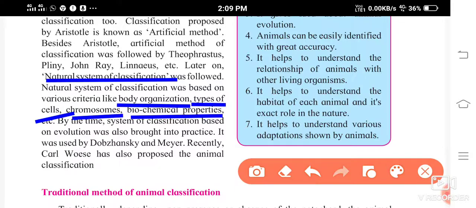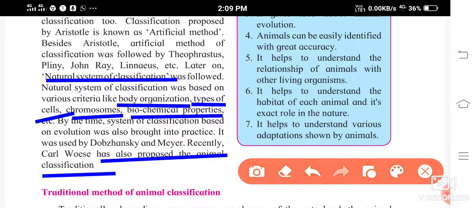So these criteria were used. By the time, a system of classification based on evolution was also brought into practice. It was used by Dobzhansky and Mayer. Recently, Carl Woese has also proposed an animal classification.